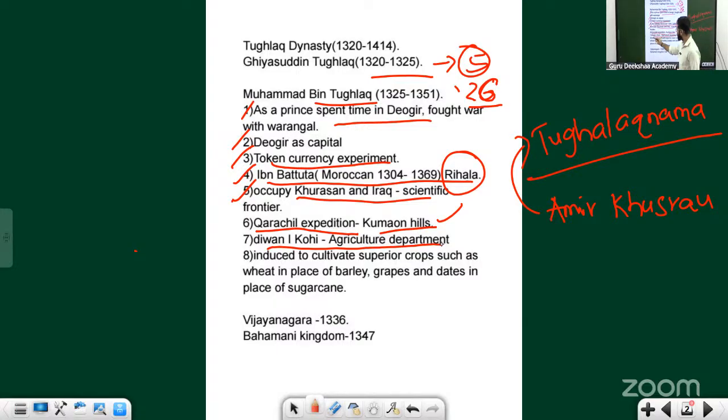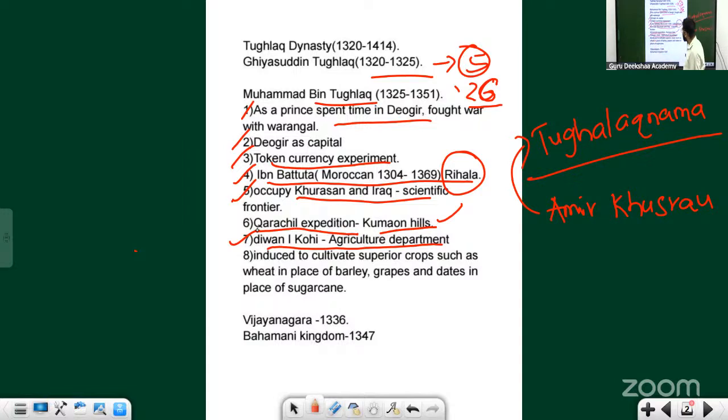So he also started the agriculture department. Try to remember this information. We have come across a person who started a military department. What is the name of the person who started the military department? Balban. Which is the department? Diwan-i-Arz. Now we have come across a person who started an agriculture department, and it is called Diwan-i-Kohi.